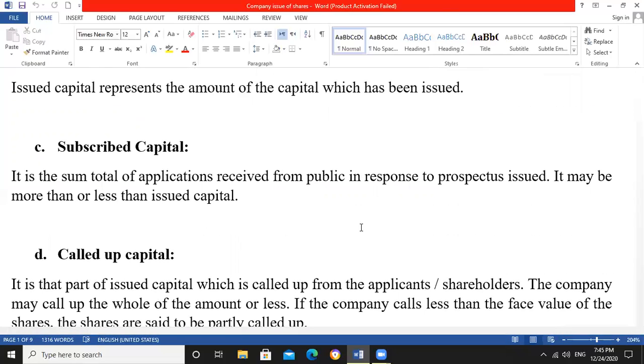It may be more than or less than issued capital. When the company offers shares in the market, they receive applications from persons who buy shares. So the money received is called subscribed capital.